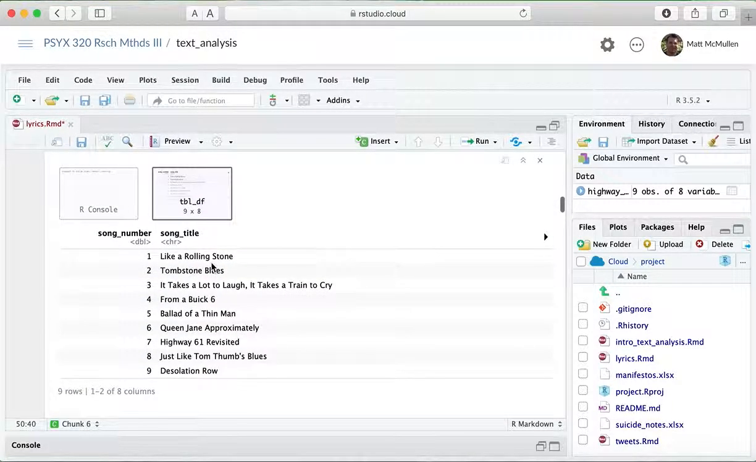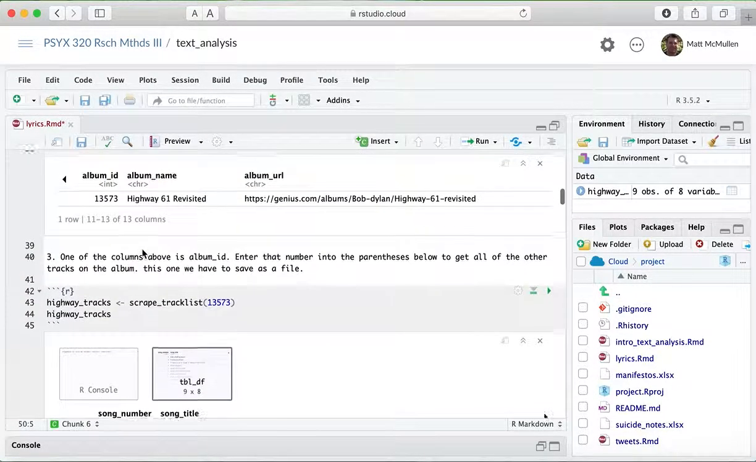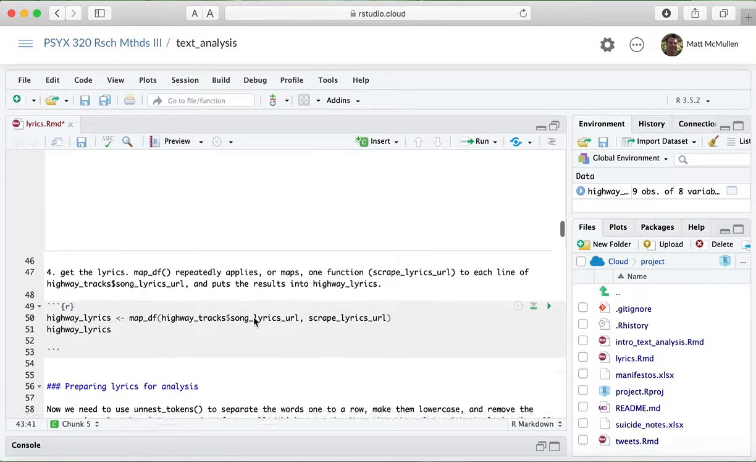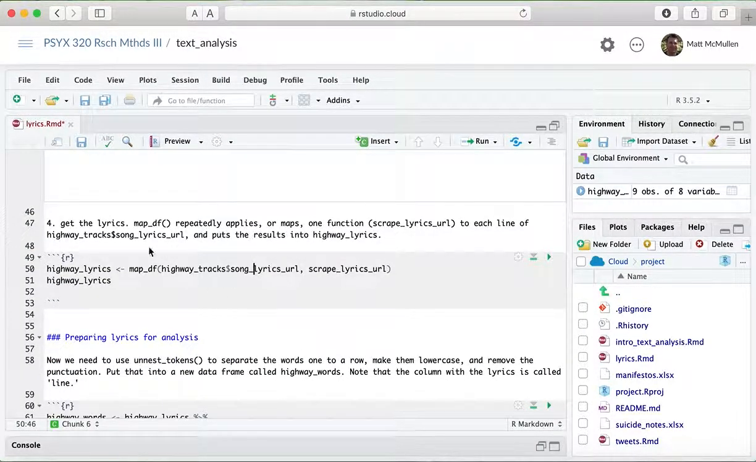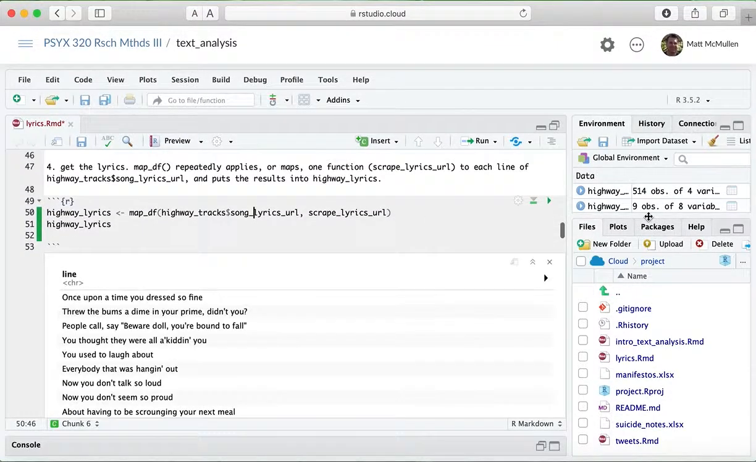So in other words, it'll scrape the lyrics and get each one of those, and then put it into a new object called Highway Lyrics. When you're doing your own, you would just rename it, instead of Highway Lyrics, call it whatever the album is that you're getting, and you would have different numbers in here depending on what the album ID is for that particular album that you want to do when you do the second half of this. So let's make sure we do this. And it should appear up here.